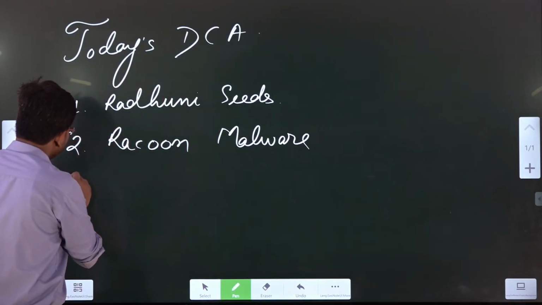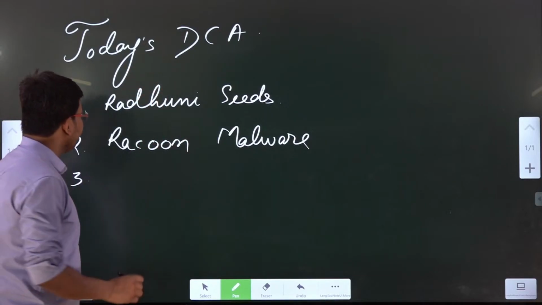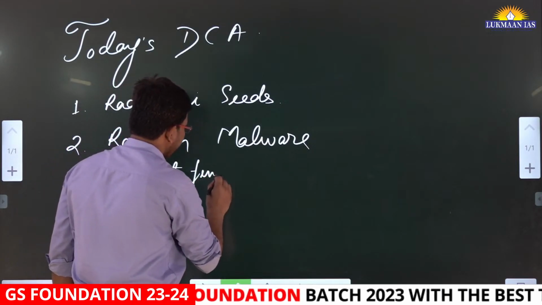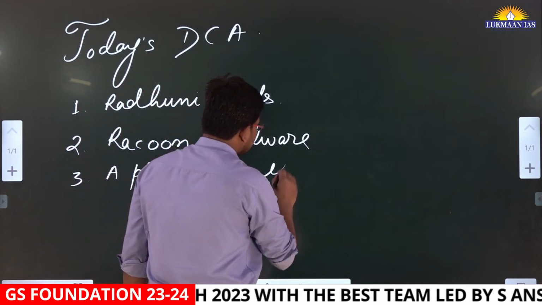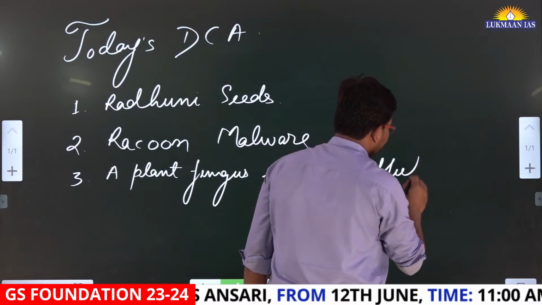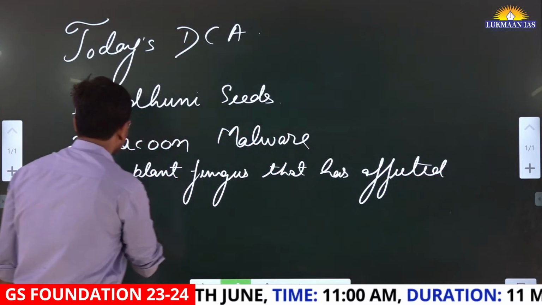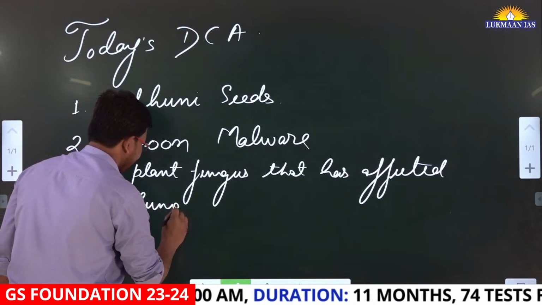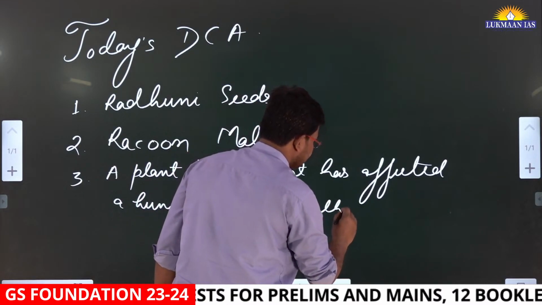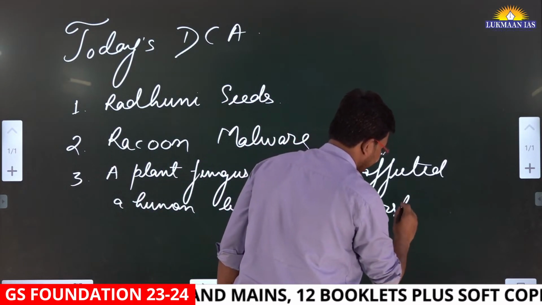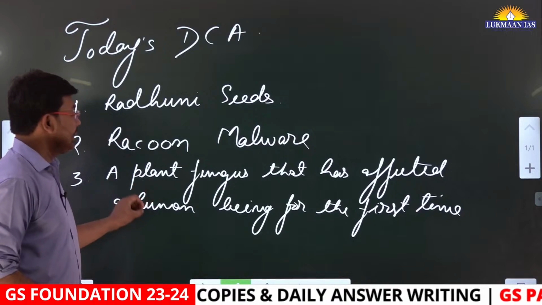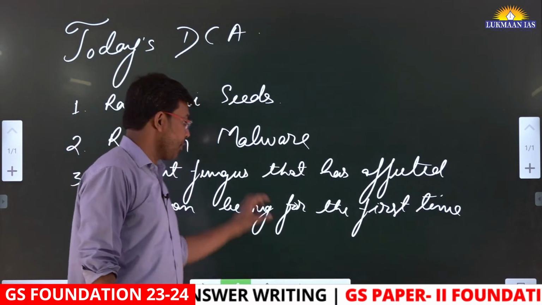After this, we are going to learn about a plant fungus that has affected a human being for the first time. We are going to learn about this particular plant fungus that has affected a human being for the first time. Why is it important?